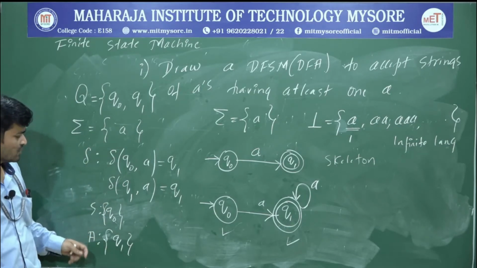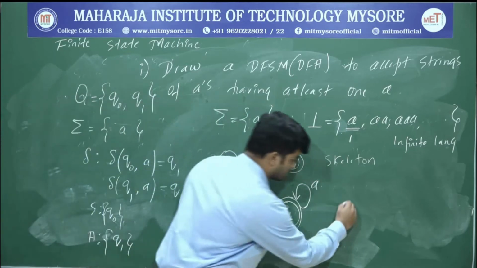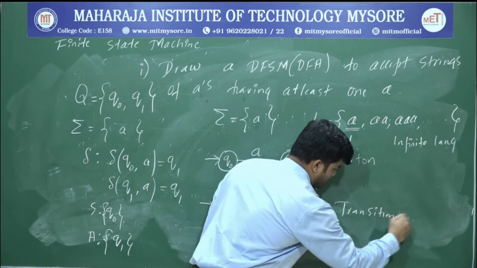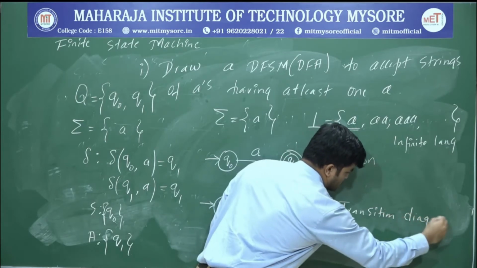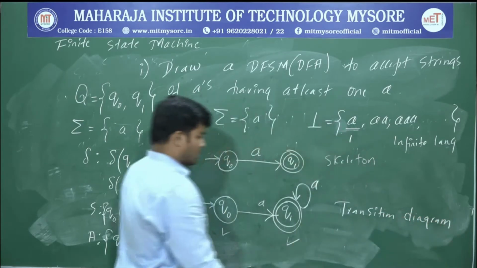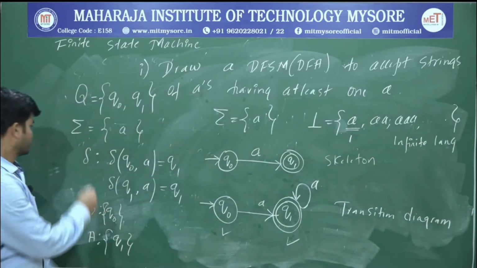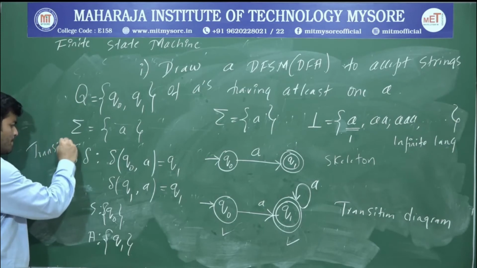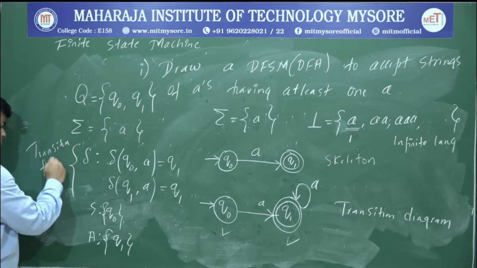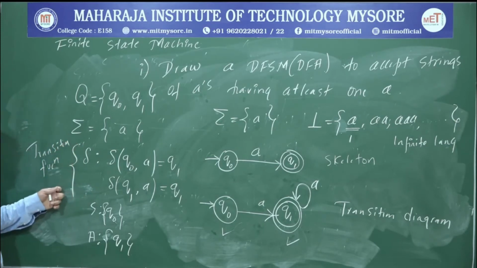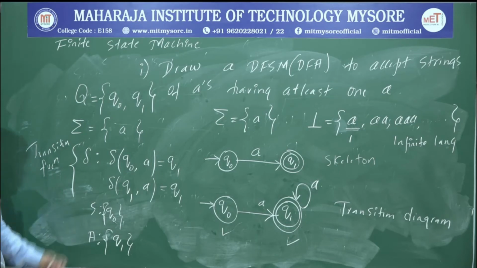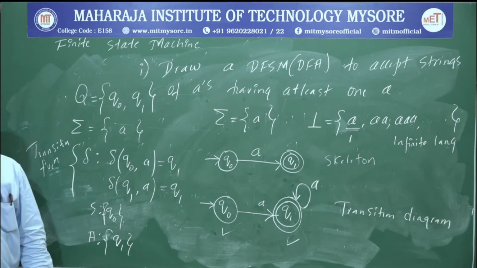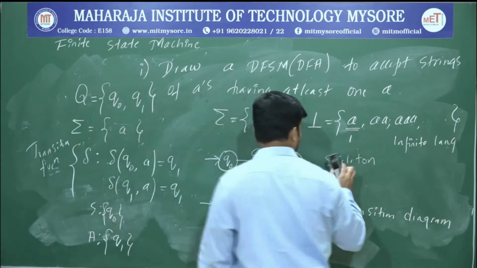And this one is called the transition diagram. Okay, transition diagram, and this one is called the transition function. So there is one more concept, that is the transition table. I'll just write that one on that side. Okay. So transition table, I'll just write this one.